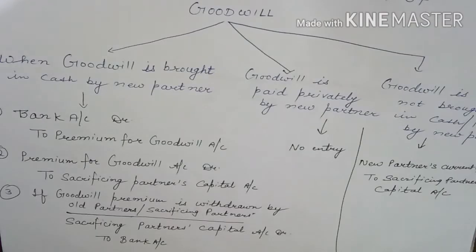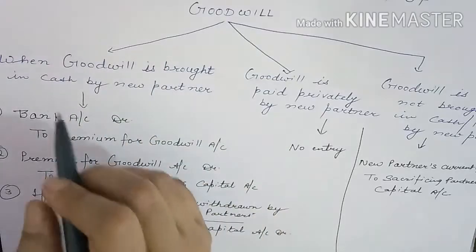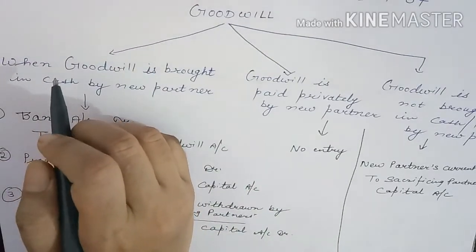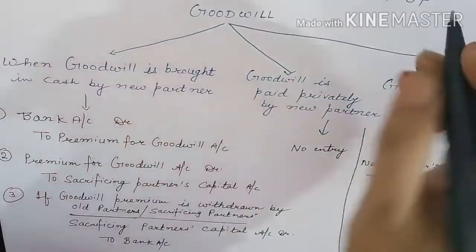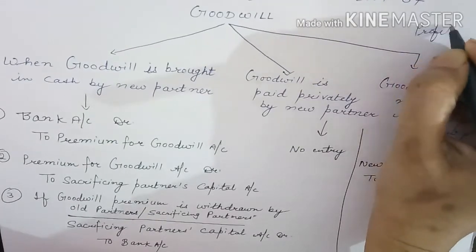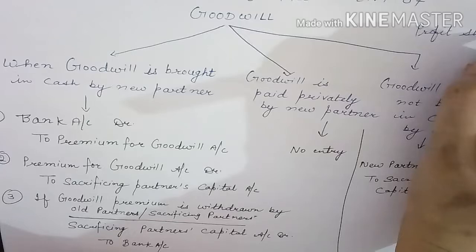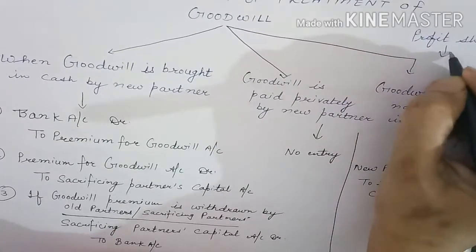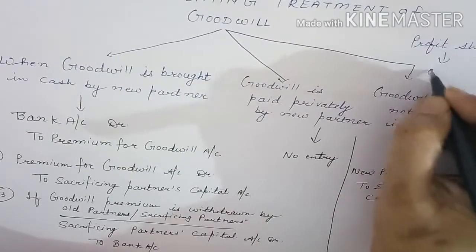Hello everyone. Today we will study about accounting treatment of goodwill on admission of a new partner. When a new partner is admitted, he gets a profit share. And from whom he gets his profit share? From any of the old partners.